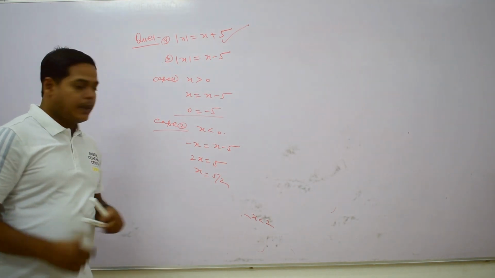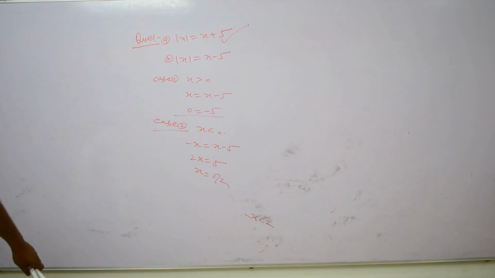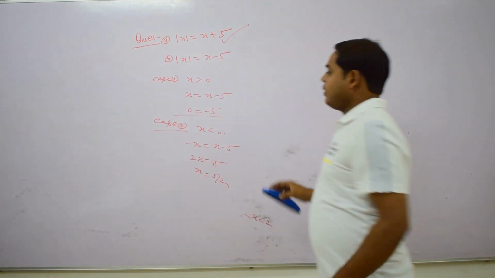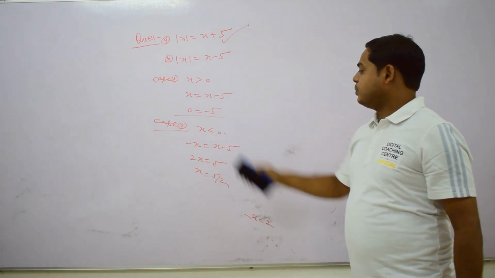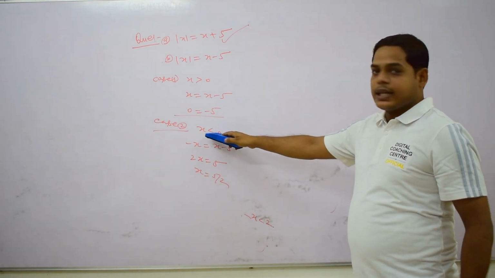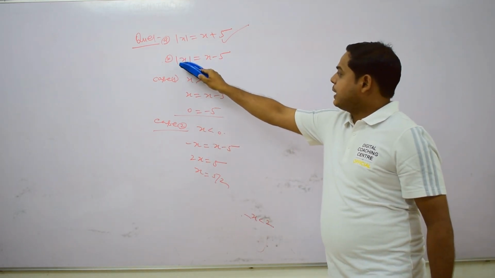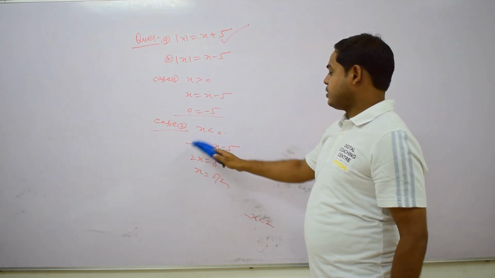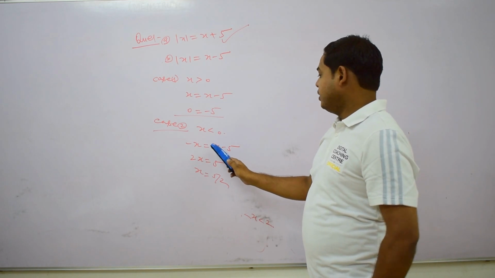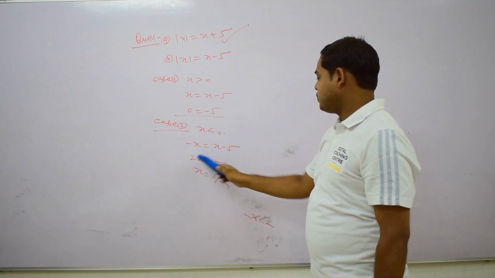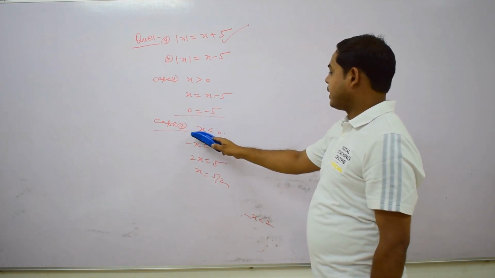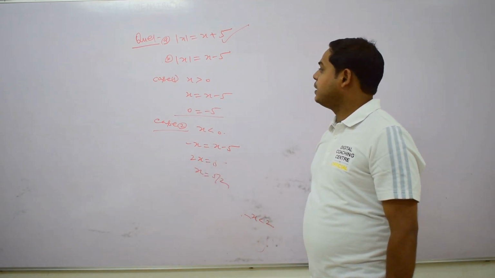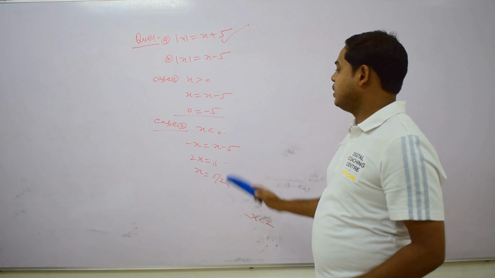x = 5/2. But here x is negative. So when x is negative, it gives −x = x − 5. We take this to the right side, so 2x = 5, so x = 5/2. But in case number 2, x is negative and x = 5/2, so this is no solution. It also gives no solution.